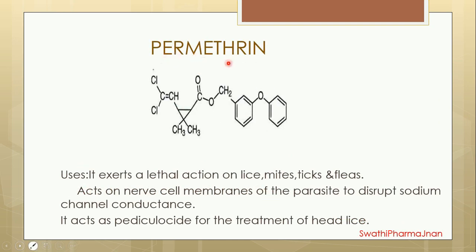The next structure is permethrin. Permethrin is used for the treatment of scabies and also to remove lice on the head. This is the structure of permethrin, which contains 2 phenyl rings. In between the 2 phenyl rings one oxygen bridge is present, and here a CH2COO group is present, and here a cyclopropyl ring. To this cyclopropyl ring 2 methyl groups are attached, and here a dichloroethylene group is attached.